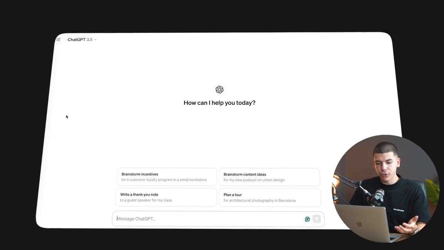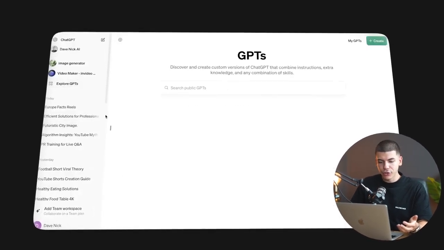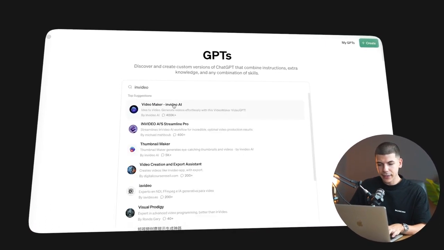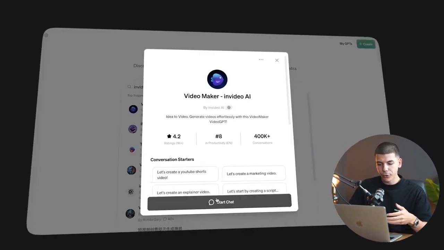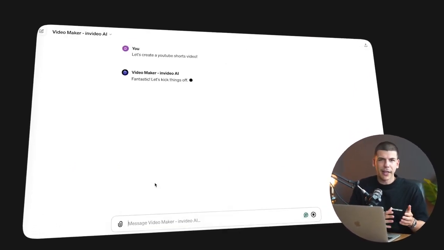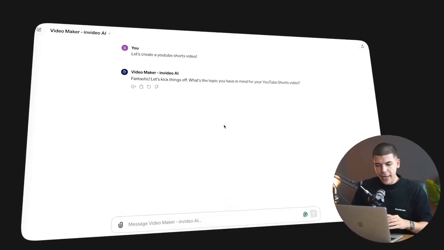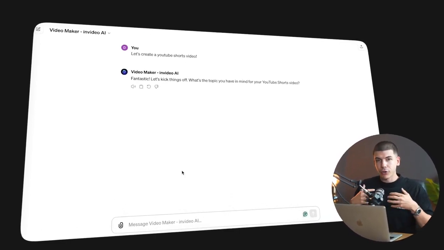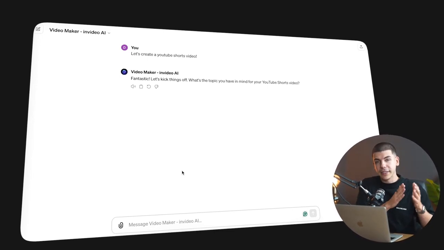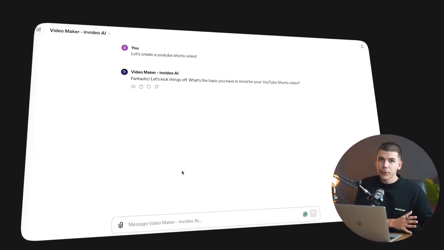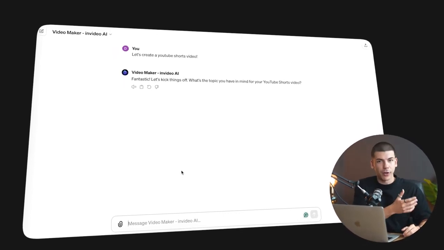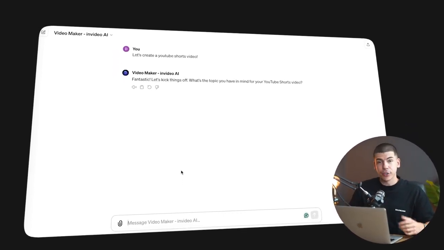And even if you now just go to ChatGPT and you go to explore GPTs, you can find this tool like in Video AI, and then they will actually create short form videos for you. So you can just click on start a chat, and you can just click on let's create a short YouTube Shorts video, which again, you can just use for TikToks. It doesn't really matter. And it's going to ask you what the video should be about. You can just be very descriptive. You can enter a prompt. You can tell it, hey, I want a video about this. I want it to be this long. I want you to use these types of captions, this kind of font, and it should create something. And if you don't like some parts, you can easily edit inside of ChatGPT, which is pretty cool.